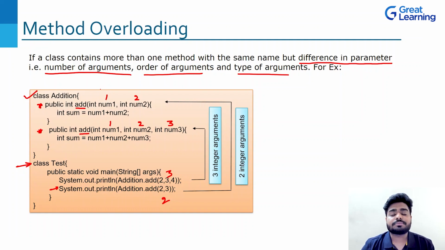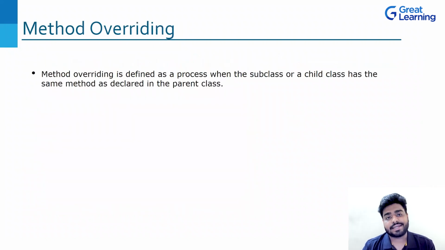That is why it is named as method overloading. Correct? This is how it works. So the output of this particular example will be what? So you can see the three arguments, 2 plus 3 plus 4. So obviously it's going to give me 9. And then if you look at the second method, which is 3 and 2, so it's going to give me 5, right? Okay.